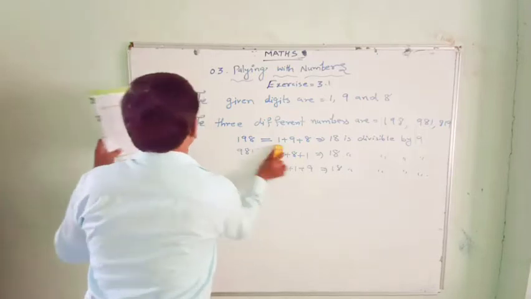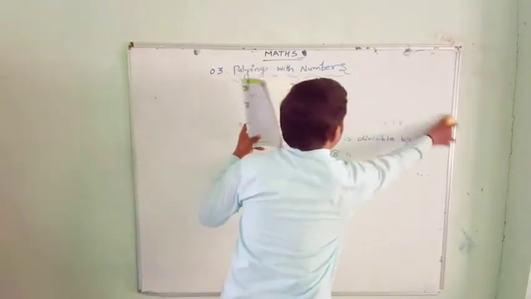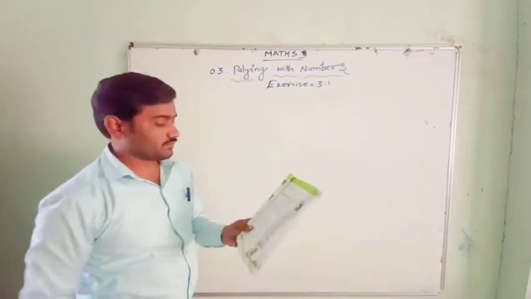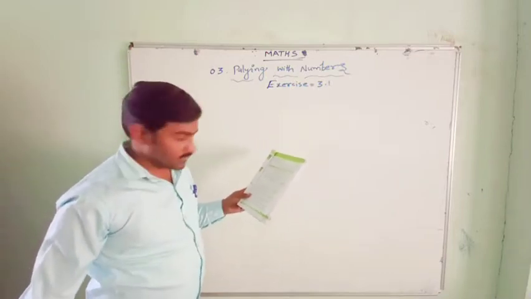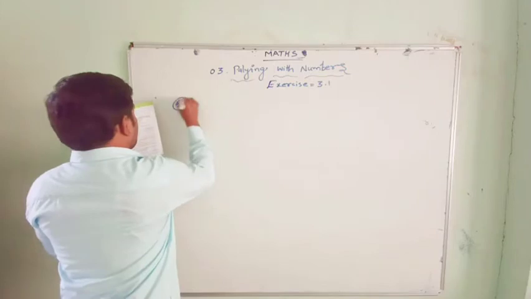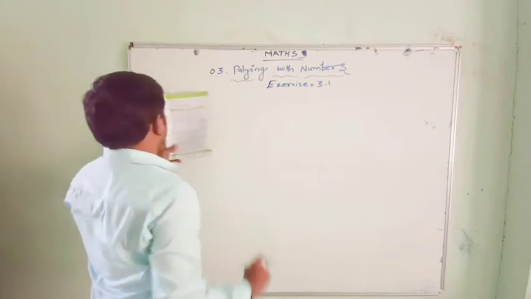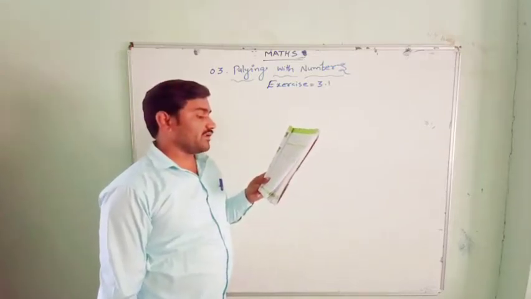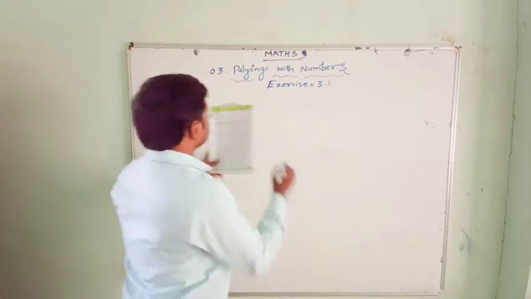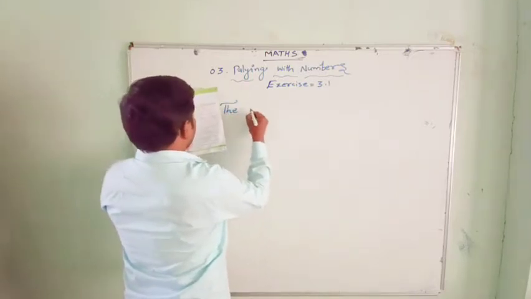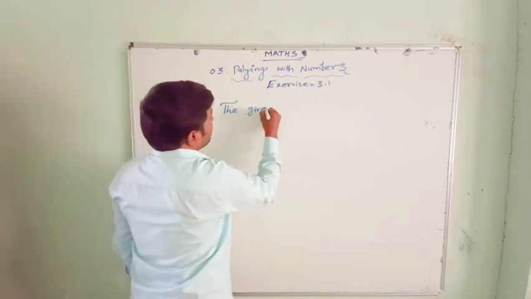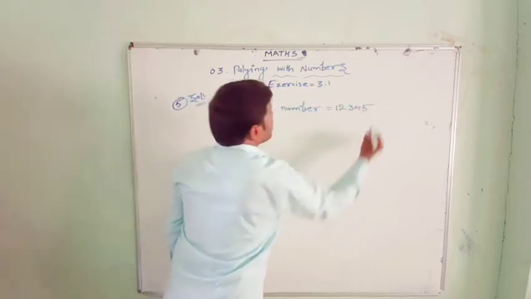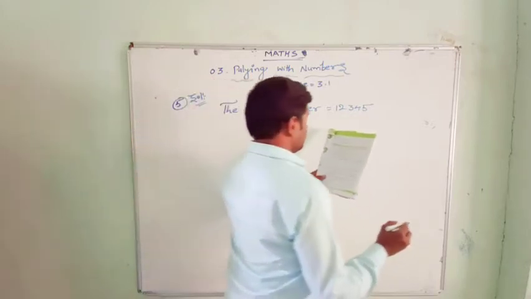Now next, we go for question number 5. Which numbers among 2, 3, 5, 6, 9 divide exactly the given number 12,345?